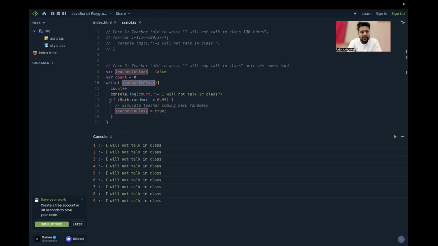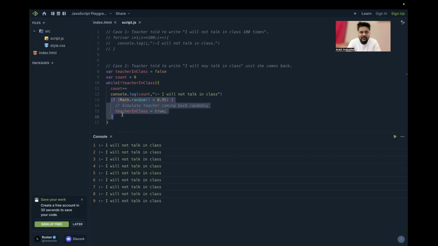And here I have given a random function because we do not know what the mood of the teacher is. She may come early, she may come late, she may come in 5 minutes, or she may come in 1 hour, maybe, we don't know. So I have given a random guess here.